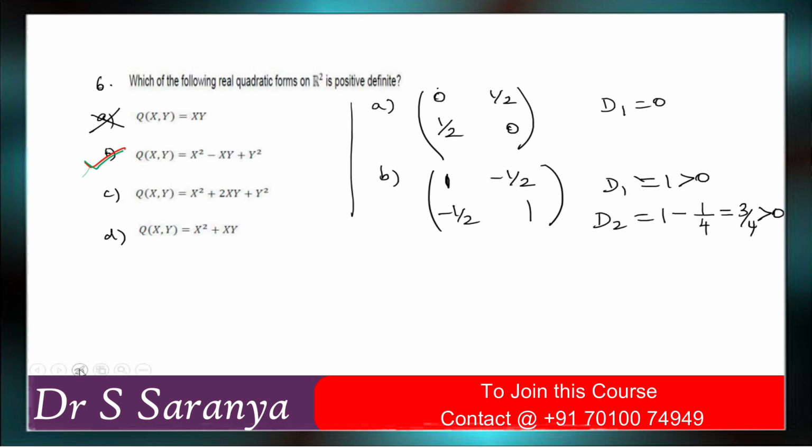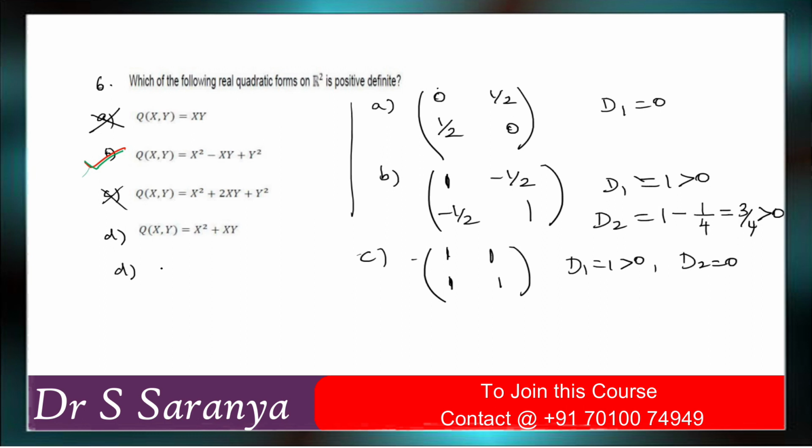So what about option C? C is 1, 1, 1, 1. So D1 is equal to 1, greater than 0. D2 is equal to 0. So option C is wrong.